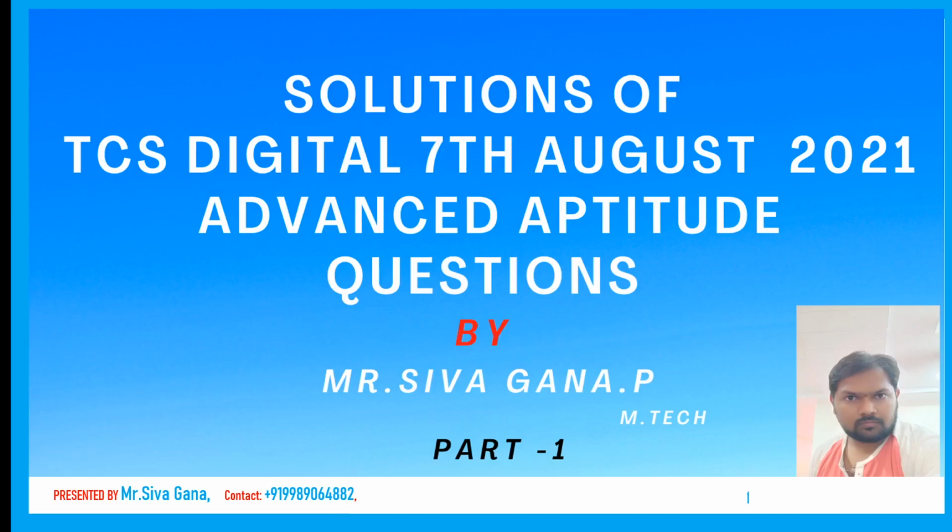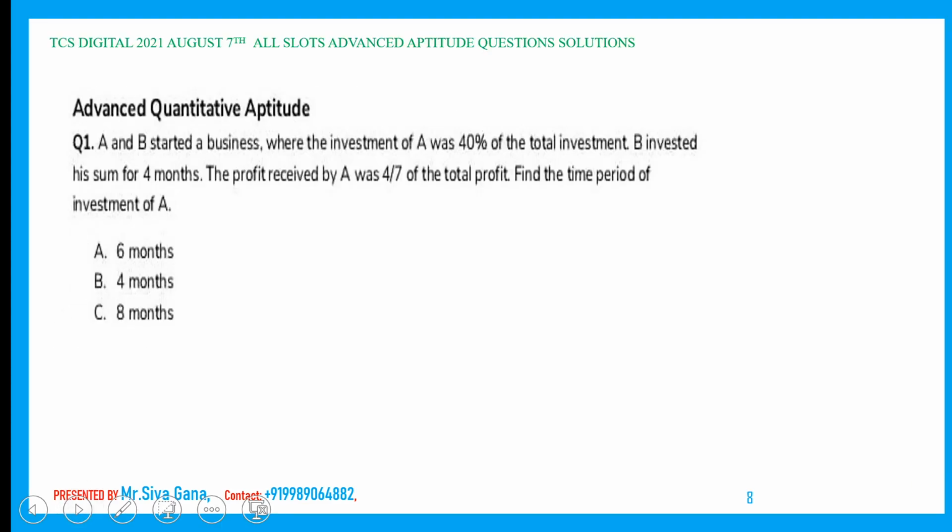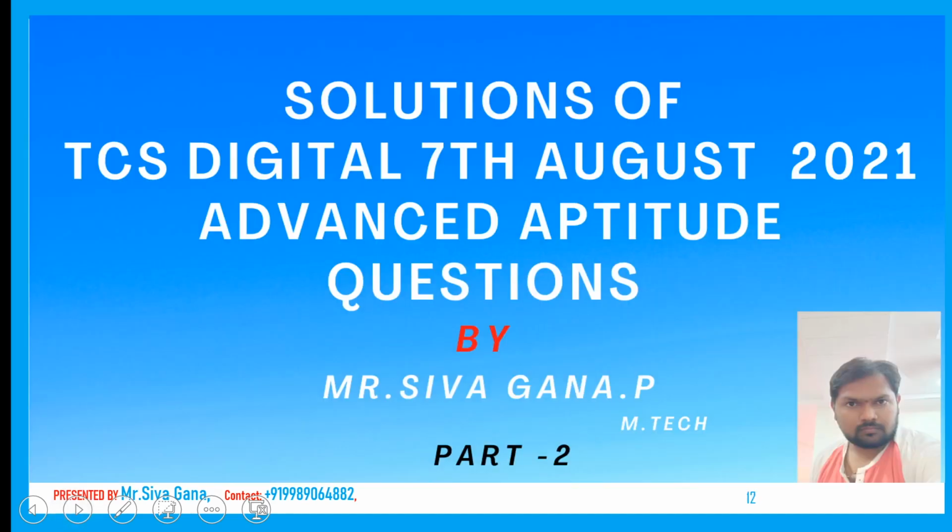In this video, I'm going to explain part 2 of the TCS Digital 7th August 2021 advanced aptitude questions and its solutions. I already explained part 1 covering 10 questions, and in part 2 I will cover 15 to 17 questions.